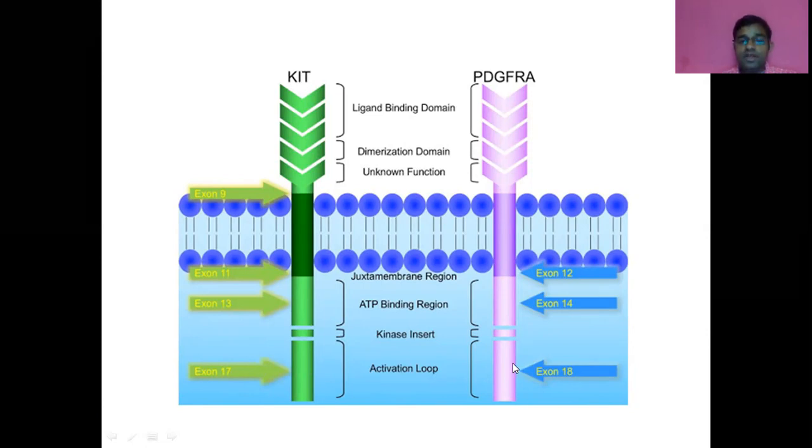So they shift the conformation of kinases to the active conformation, and it is understandable that exon 18 activation loop domain mutants will respond to TKIs which are type 1. Exon 11 or exon 12, which might not shift the equilibrium this much to the active conformation, might respond to imatinib, sunitinib, or regorafenib, which are type 2 kinase inhibitors.